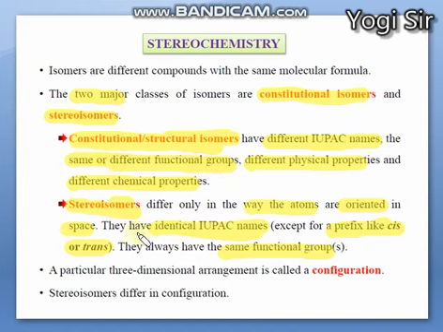Here it is mentioned that they have similar functional groups, so obviously the properties of stereoisomers would be slightly similar, right? There is also a particular three-dimensional arrangement that is known as configuration. So stereoisomers differ in this configuration, meaning how the atoms or groups of atoms are arranged in 3D space. That is how they are classified as stereoisomers, right?